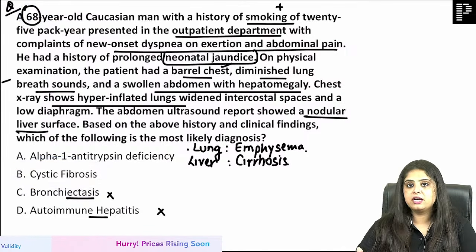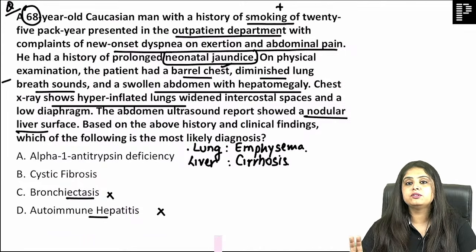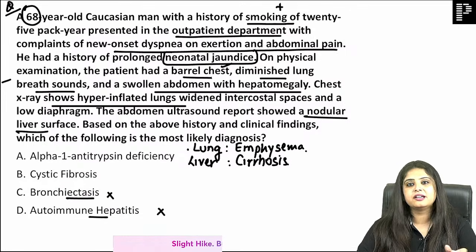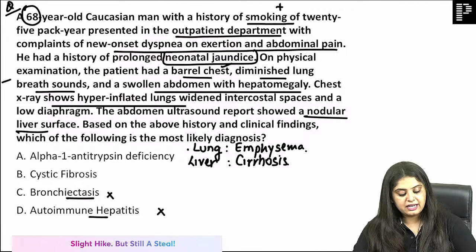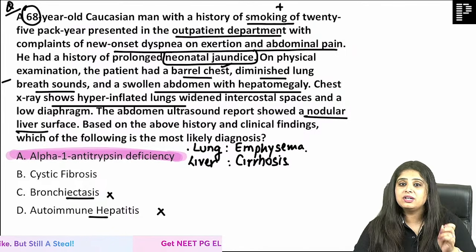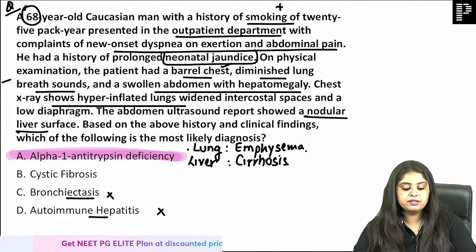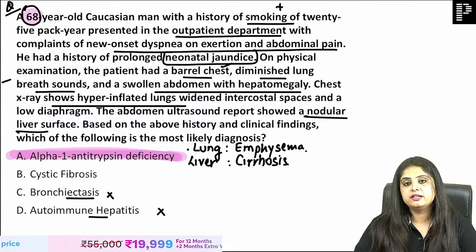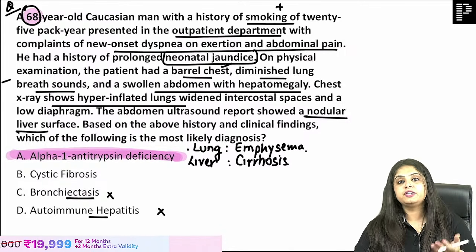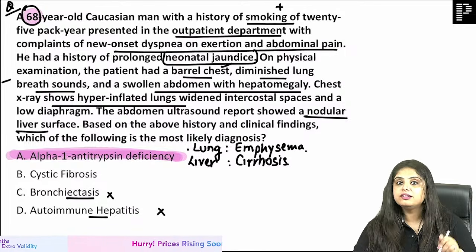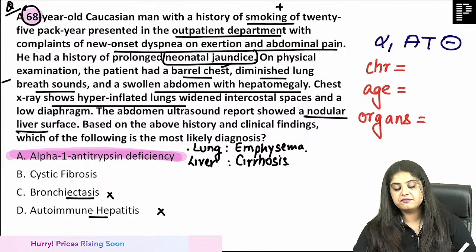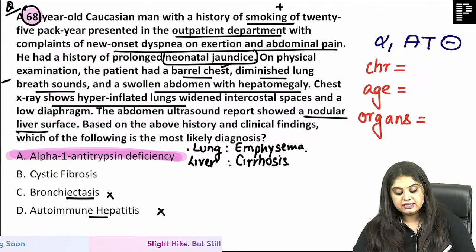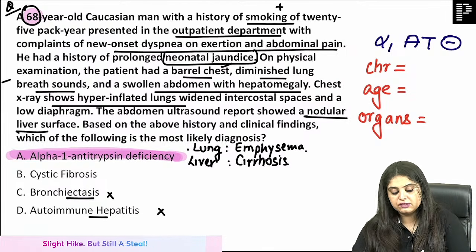They give more of a younger age group, and they tend to give you something to do with salivary glands, pancreas. All of that is not mentioned. Classical alpha-1 antitrypsin deficiency. The only hesitation I have over here is I expect a 6-8-year-old boy, not a 68-year-old man. But when everything else was fitting, it is there. I expect not this question, but something to do with alpha-1 antitrypsin deficiency. They will ask you, what is the name? See, this is an enzyme.